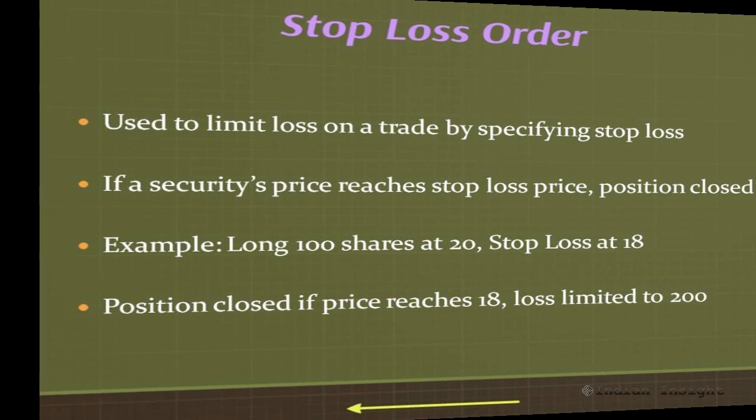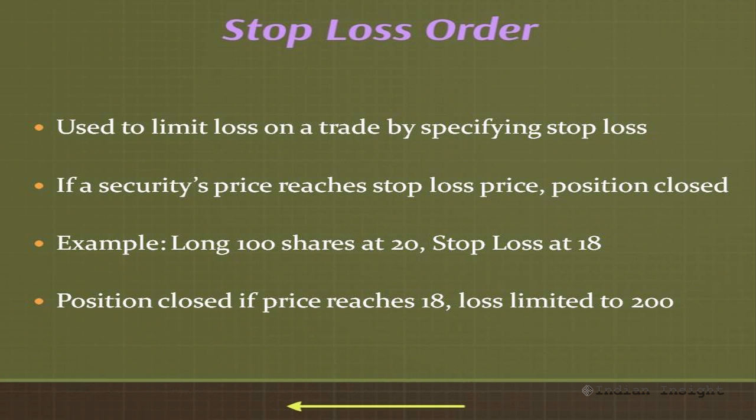There is also another type of order which is known as the stop loss order. A stop loss order is used to limit loss on a trade by specifying a stop loss price for an existing trading position. Once the security's price reaches the stop loss price, the existing trading position is closed out by the broker, thus limiting the loss to the investor.